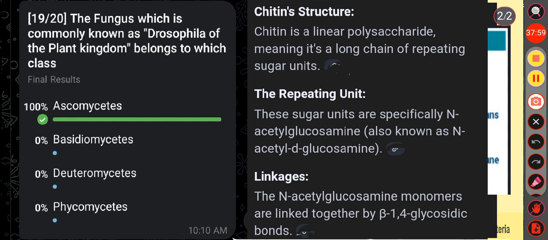So Neurospora is a genus of Ascomycetes fungi. Commonly it is called red or pink mold. And remember another important point, that is the one gene one enzyme hypothesis proposed by Beadle and Tatum when they worked on the fungus Neurospora. Okay, so Neurospora belongs to the Ascomycetes class of the fungi.